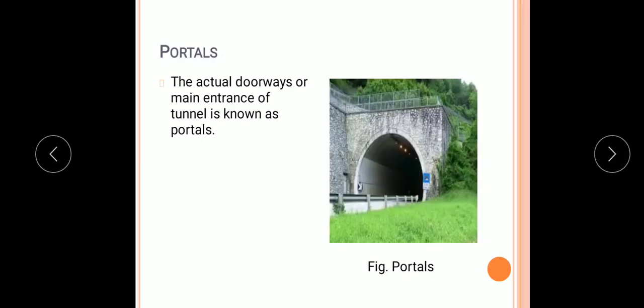Next important concept is the portals. Portals are the actual doorways or main entrances of a tunnel, which are called portals. So this is about the various important terms that we should know.